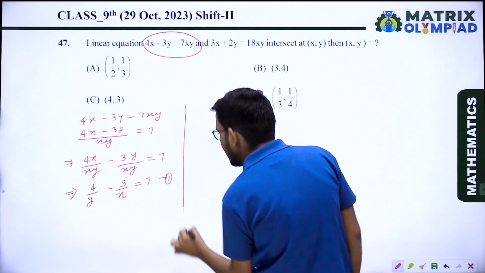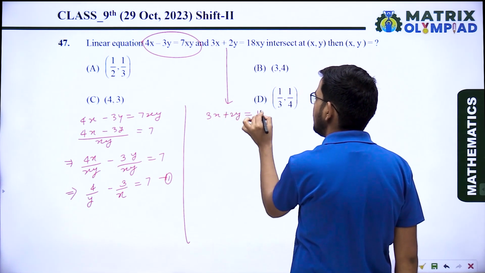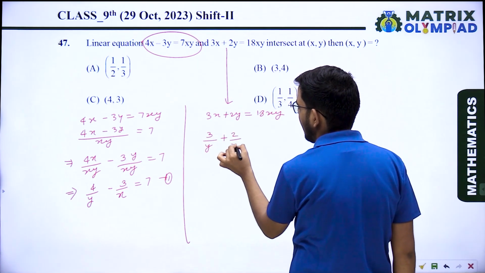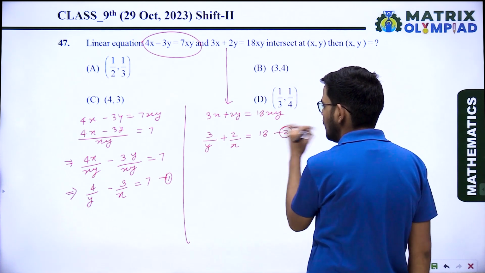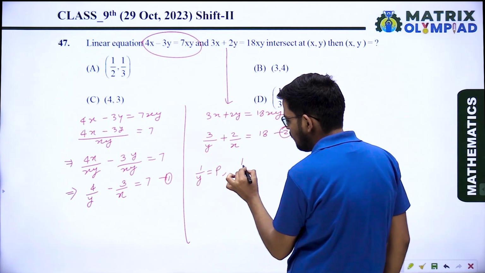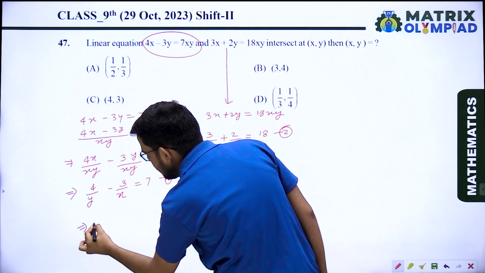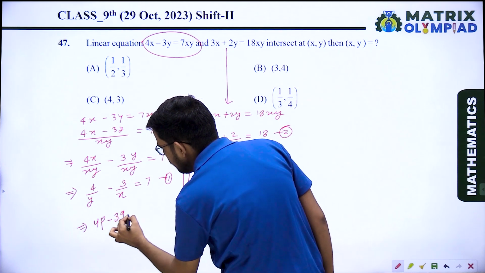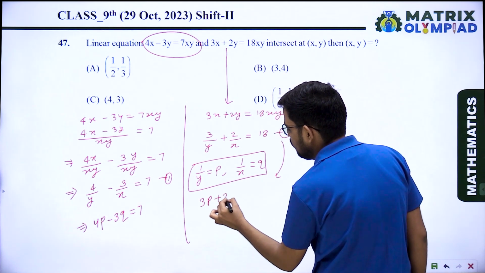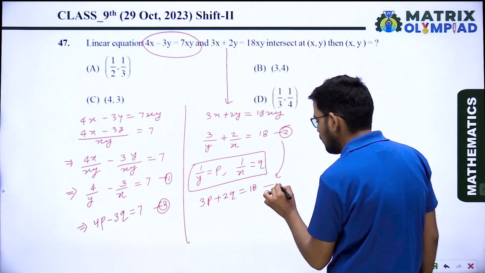Equation 1. Again, next we will process the same method. 3x plus 2y equals 18xy, so you will get 3 upon y plus 2 upon x equals 18. Now in equations 1 and 2, assume 1 upon y equals p and 1 upon x equals q in both equations. So equation 3 will be 4p minus 3q equals 7, and equation 4 will be 3p plus 2q equals 18. Now we are marking equation 3 and equation 4.